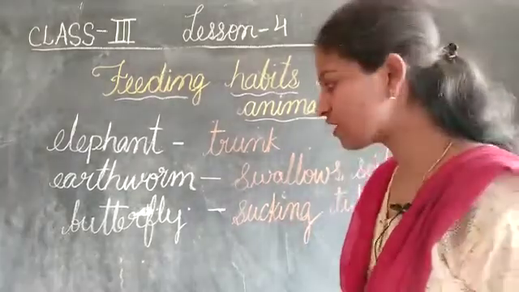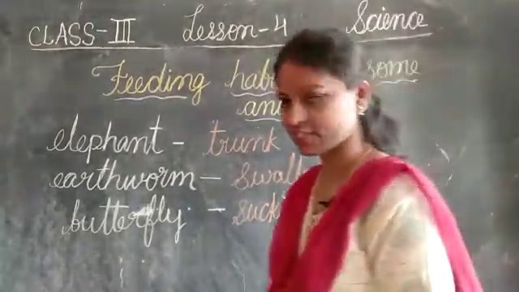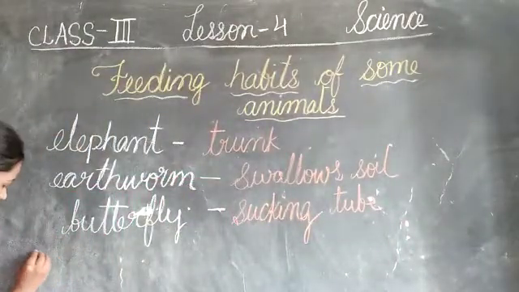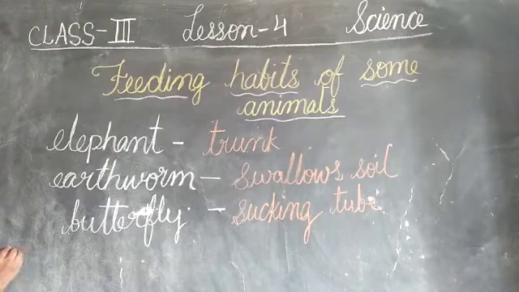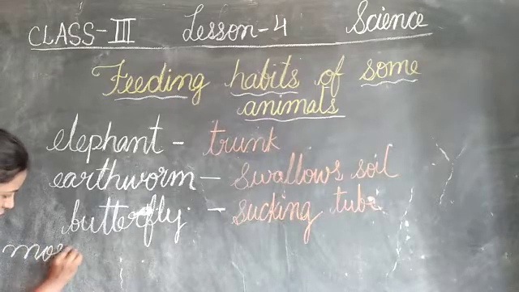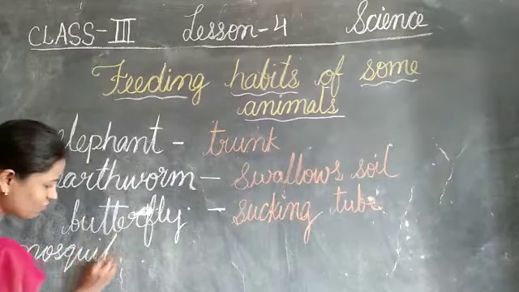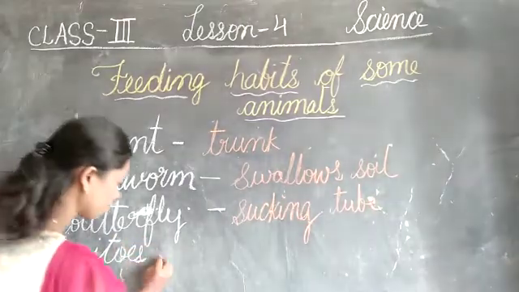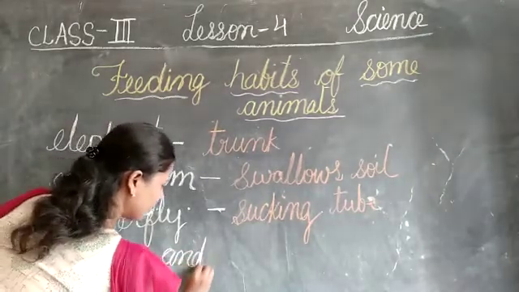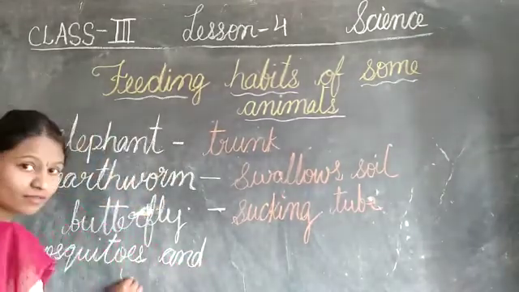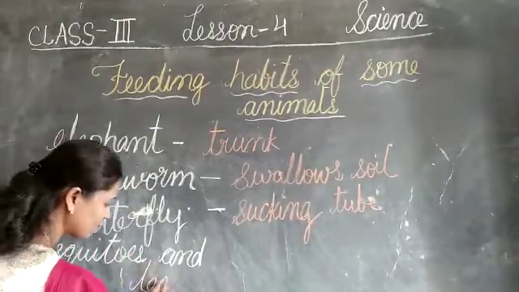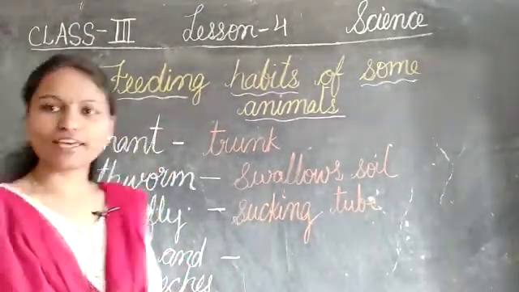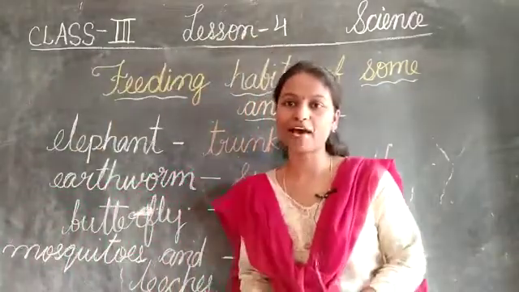Proboscis. Okay. Next one is mosquitoes and leeches. Let me write this one, children, mosquitoes and leeches. So, what do you feel about mosquitoes? Mosquitoes breed in very stagnant water. And leeches. You are able to see? Yes. So, they are like parasites.